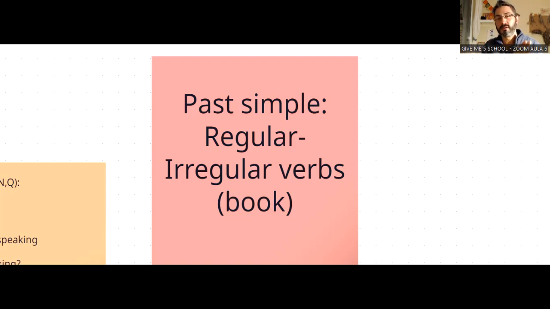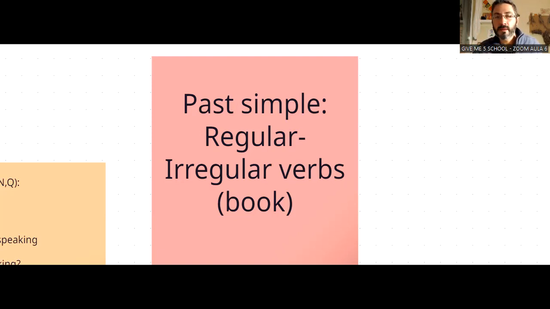Okay, I opened the door. Now in negative, we start introducing negative. I didn't open the door because nadie, no one was coming. I didn't open the door. Paco, did you open the door? Did you open the door?